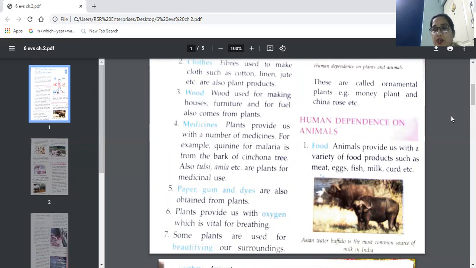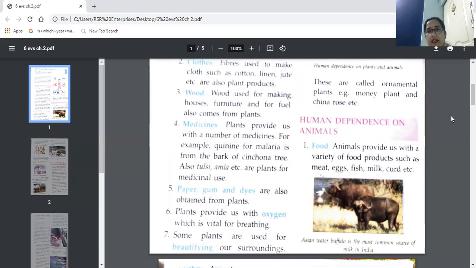Next is human dependence on animals. How are human beings dependent on animals? First, again, food. Animals provide us with a variety of food products such as meat, eggs, fish, milk, curd.